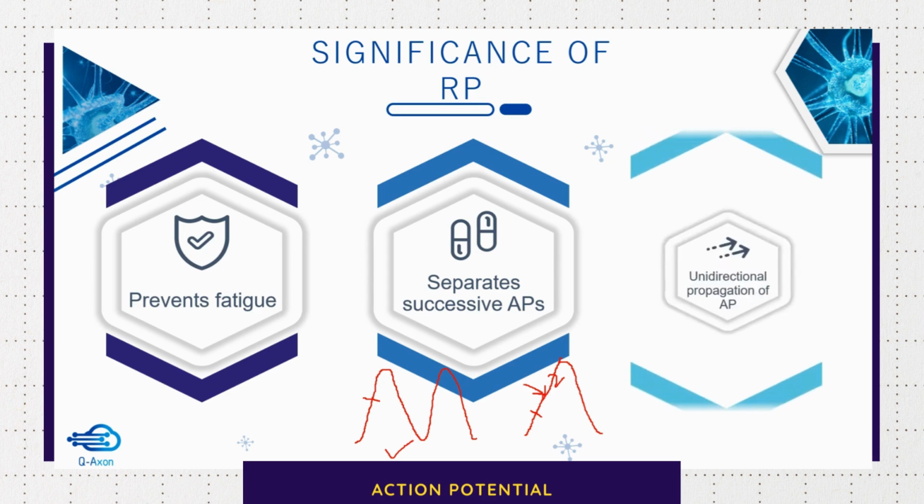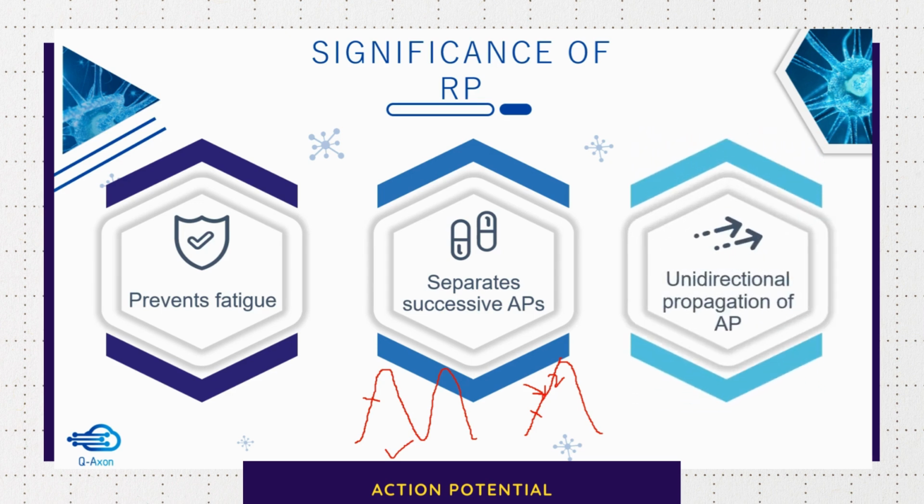The other significance of refractory period is that it enables unidirectional propagation of the action potential. So if this is an axon, and let's say there is an action potential here. Now this acts as the stimulus for the adjacent area, and you have another action potential here.